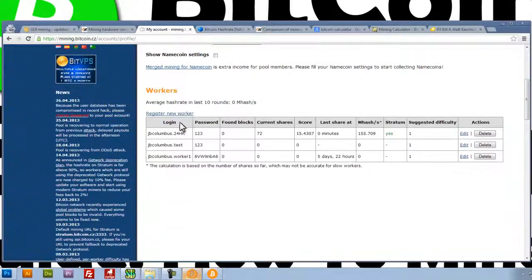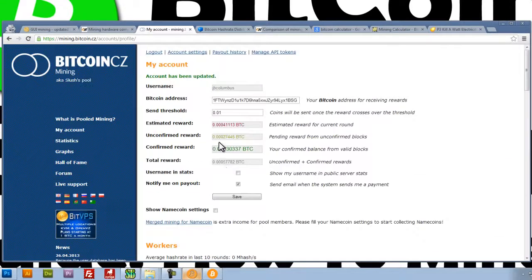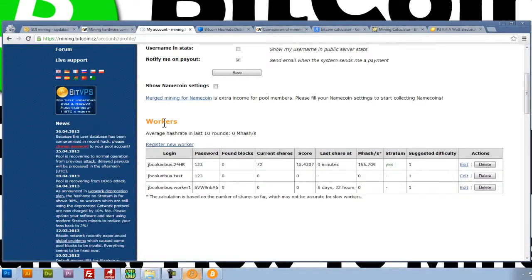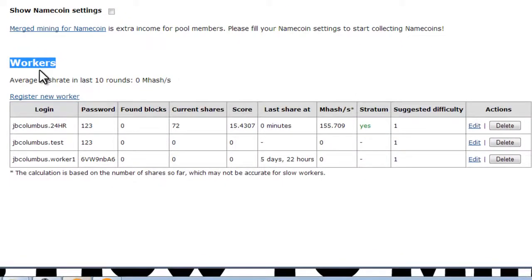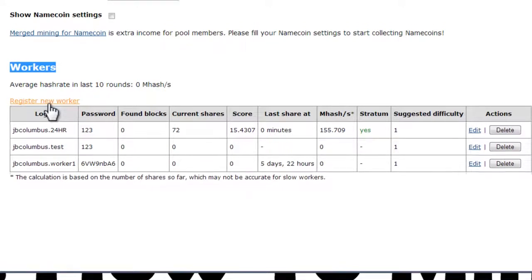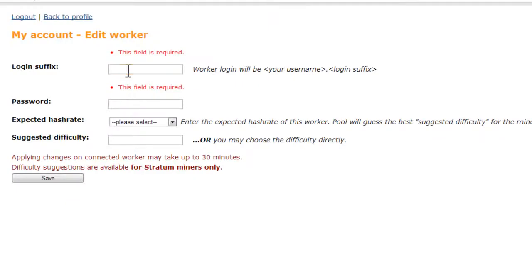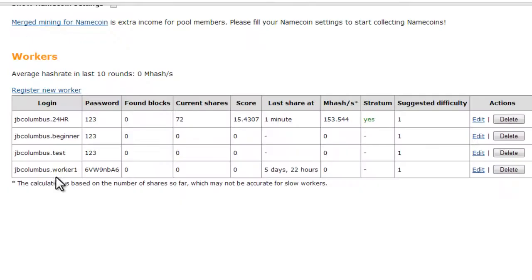Now we need to create a worker. So we've already figured out how we're going to get paid. Now we need to create a worker, and this is kind of like a login and password information. So we're going to register a new worker, and we're going to give this worker a name. It can be anything that you want. I'll just type in beginner. I'm going to give it a password. I suggest just something simple. 123 will work. Leave everything else the same. Click on save, and you'll see here that it will create your worker.